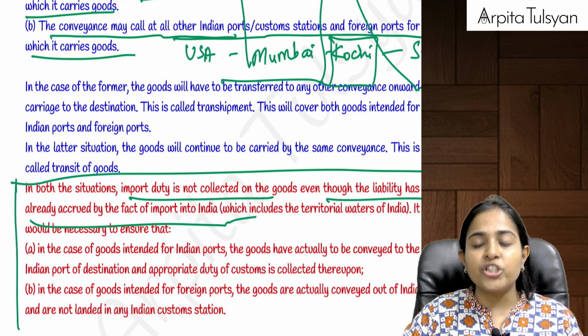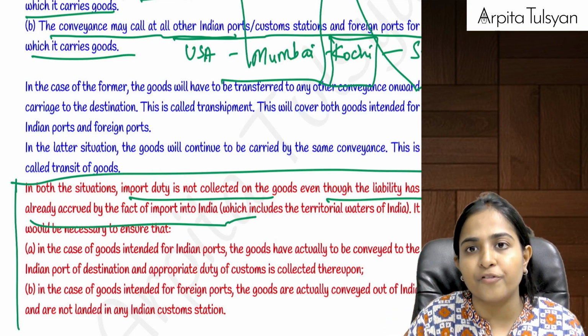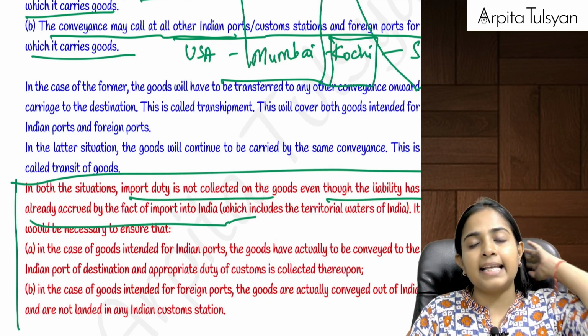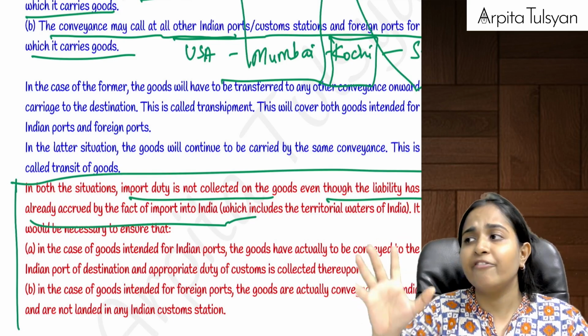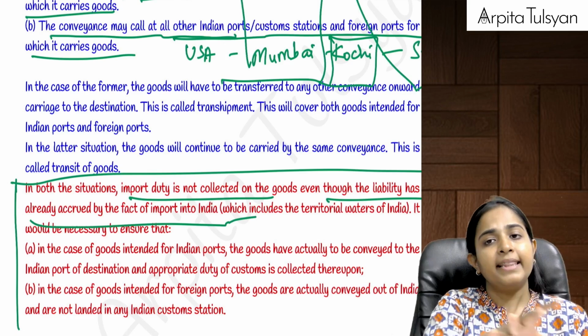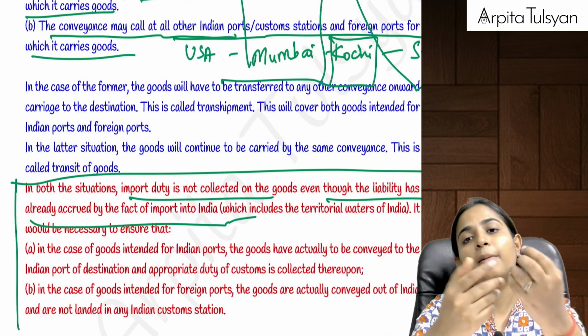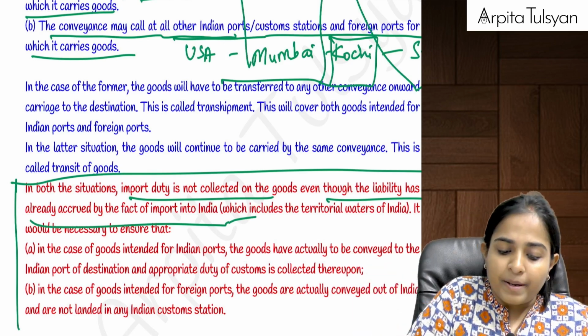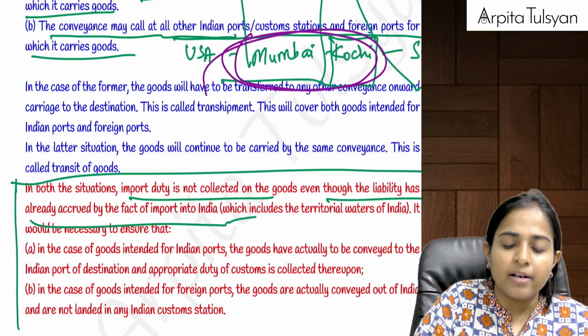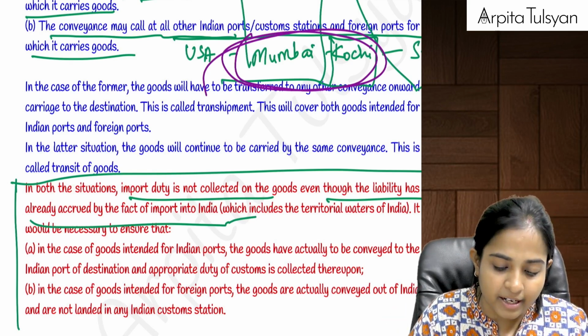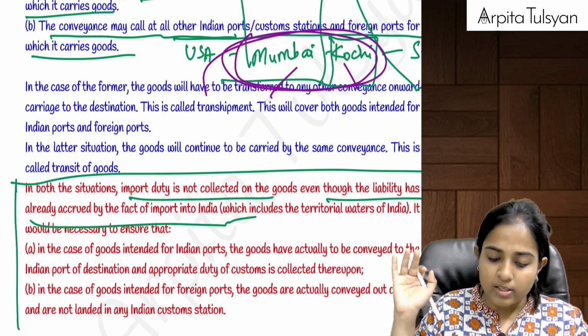If Kochi comes under the notified ports of the government, then duty will be payable in Kochi. If Kochi does not come under a notified port, then the duty for that will also be payable at the Mumbai port itself. So basically, whatever goods are unloaded here in India, duty on that has to be paid here in India at the respective ports.